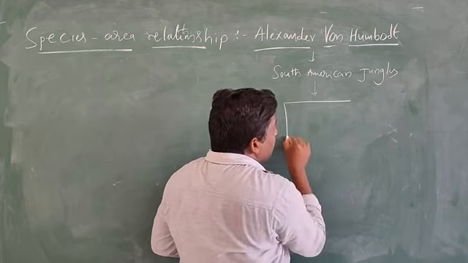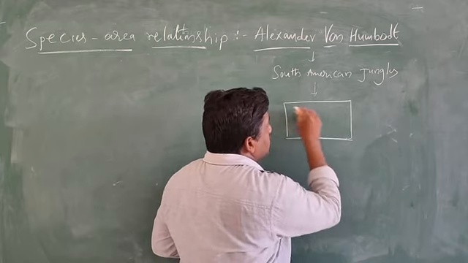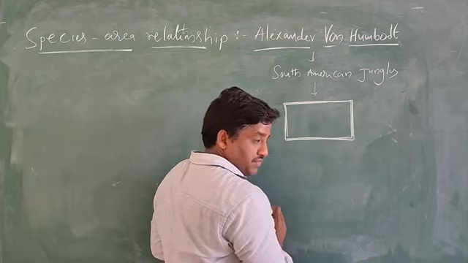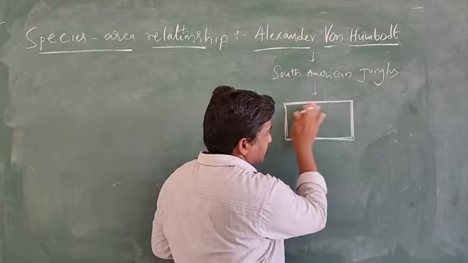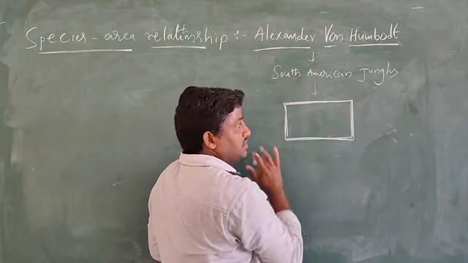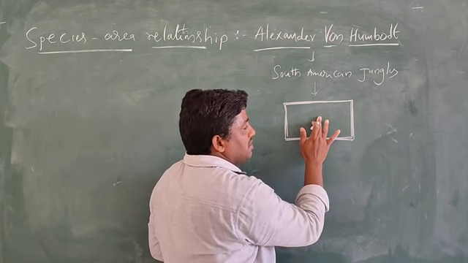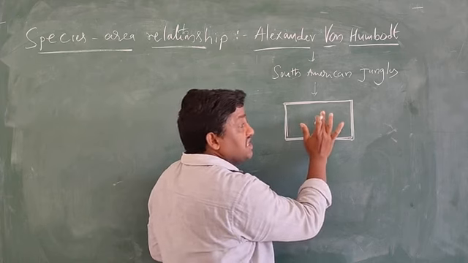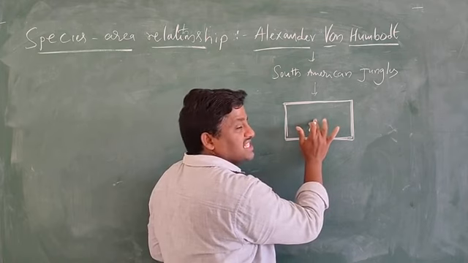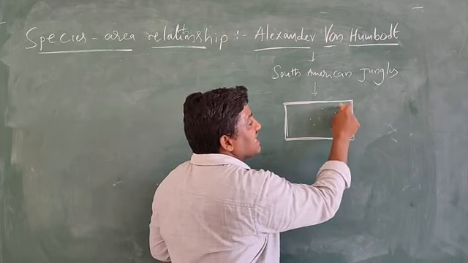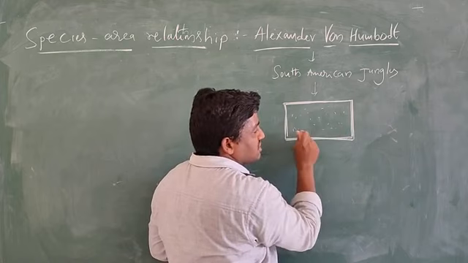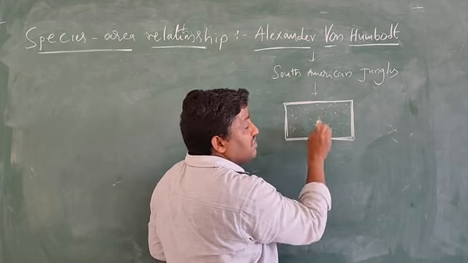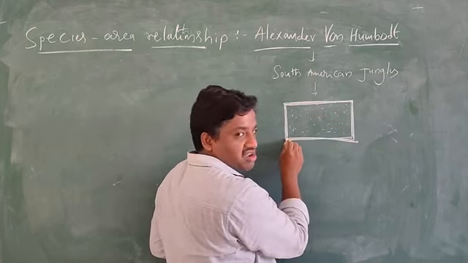What did he observe? Within a region. So this is the area, in the forest, in the jungle. Within a region, that means here, not outside, species richness increases. So what are the dots? All these are organisms. Within the region, species richness is increased with increasing explored area.